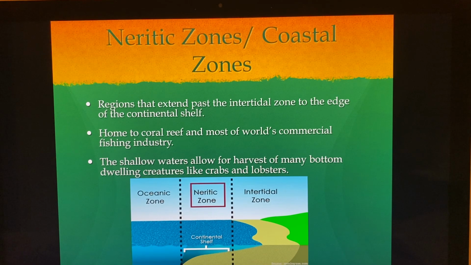The shallow waters allow for the harvest of many bottom-dwelling creatures like crabs and lobsters too. So you can get within this a lot of crabs and lobsters. You have those lobster cages or crab cages they use in the Neritic zone.